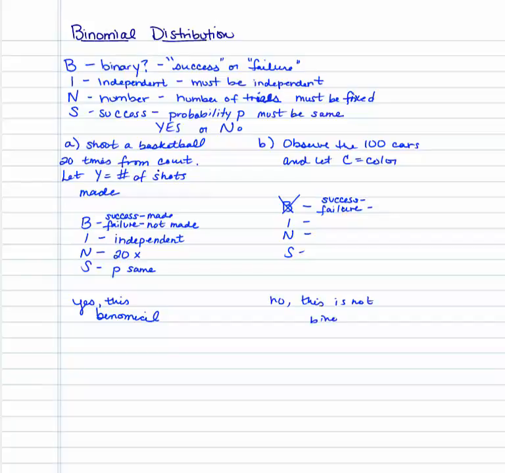But there's actually another reason why too. Independent, each car would be independent of the others. How many times are we going to do this? We're going to look at 100 cars. Is the probability the same? The probability of the cars going by is okay, but I don't really know. I guess we have an equal probability of each one coming out.